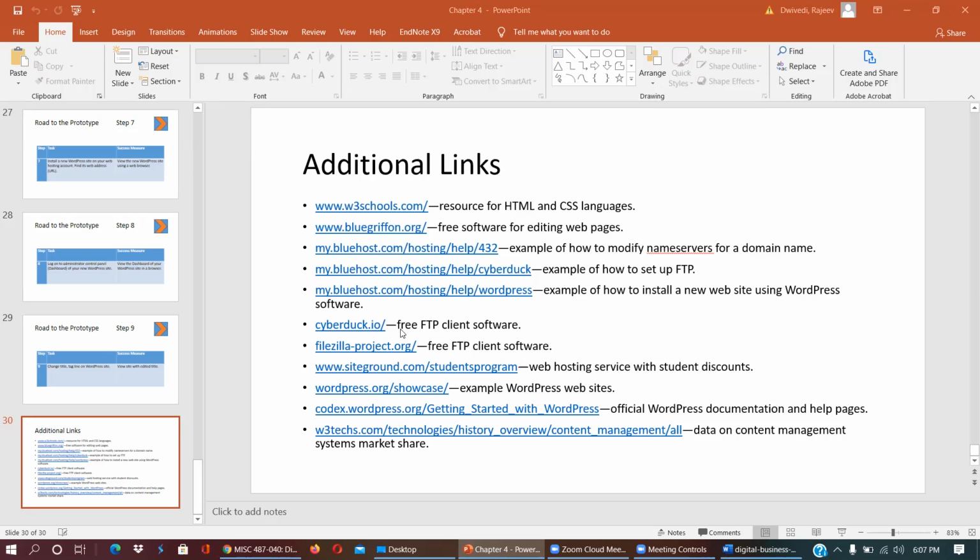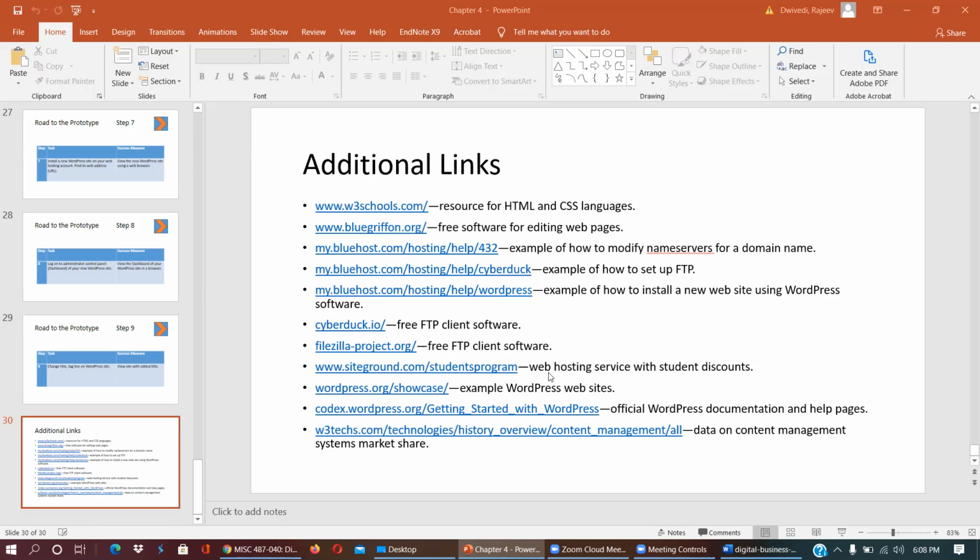There is free FTP client software, free FTP web hosting servers, and student discounts. For example, SiteGround.com student program is a web hosting server with student discount.